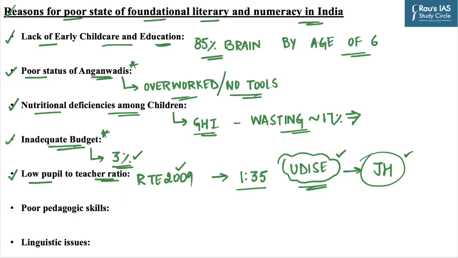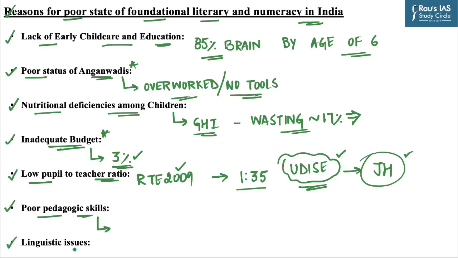And in this context, you can quote the case study of Jharkhand, which we have discussed in the context. The next reason is poor pedagogic skills. Due to this particular issue, teachers are not able to impart knowledge to children through innovative techniques, and it further creates a gap between teacher and children in the learning landscape.